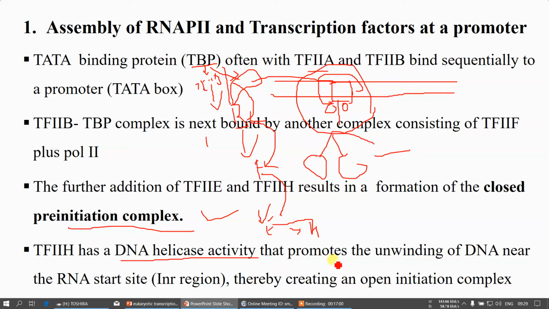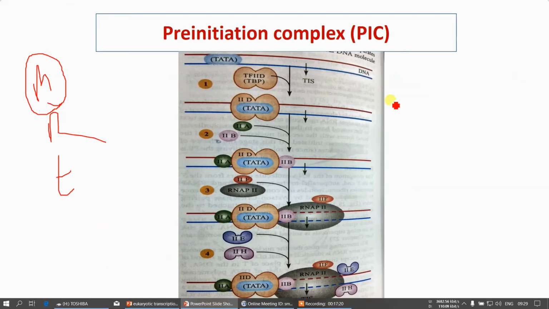I already mentioned that it promotes the unwinding of DNA near the initiation site, thereby creating an open initiation complex. Let me explain the same thing in the next slide, otherwise I will explain it here.